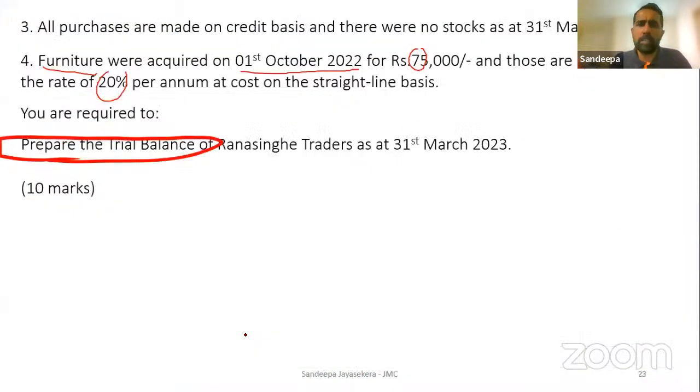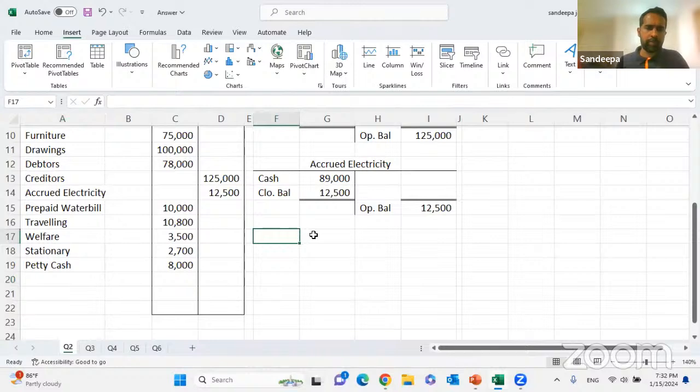Next one, all the purchases are made on credit basis. There were no stocks. Furniture were acquired on 1st of October 2022 for 75,000. And they are depreciated on a straight line basis for 20% per annum. Hurry. We have to calculate the depreciation. Working number 1. Depreciation. We'll calculate.